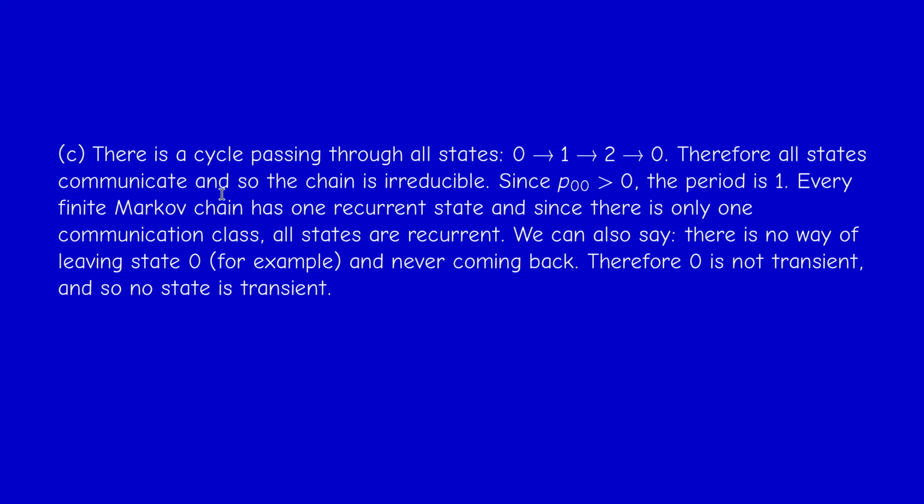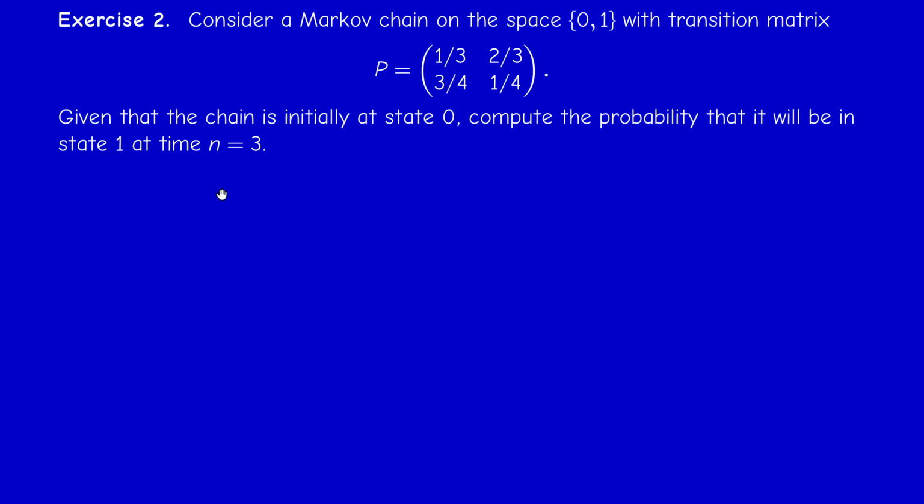Okay, so it's recurrent. Okay, next exercise, very easy. We did something similar in class. We have a two-state Markov chain with this transition probability. We have to find the conditional probability in 3 steps of moving from 0 to 1.